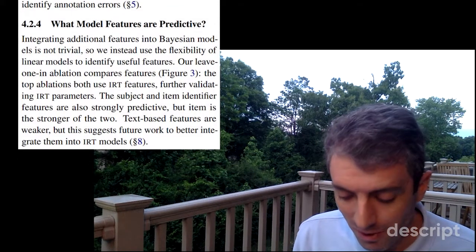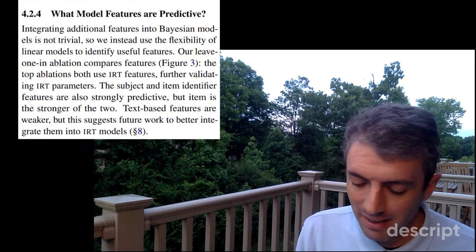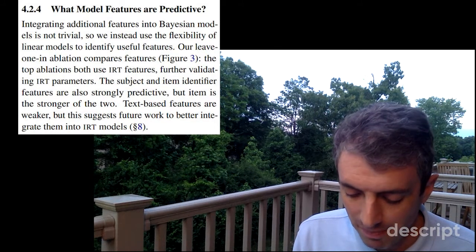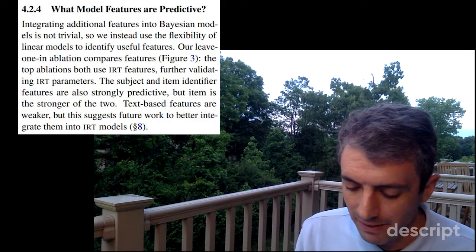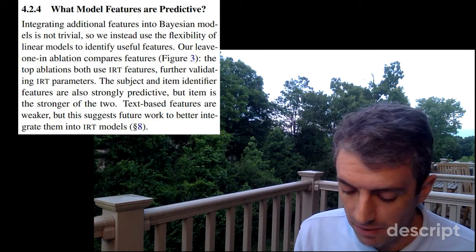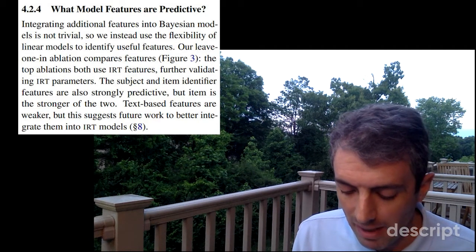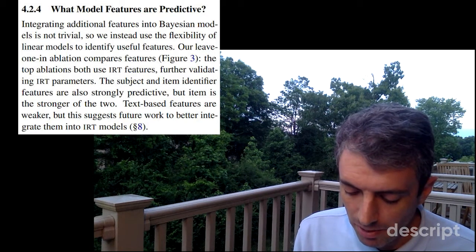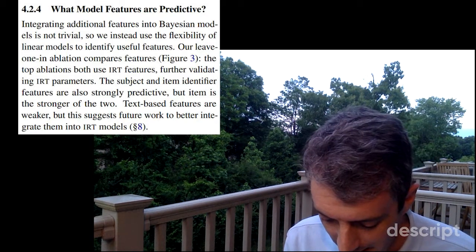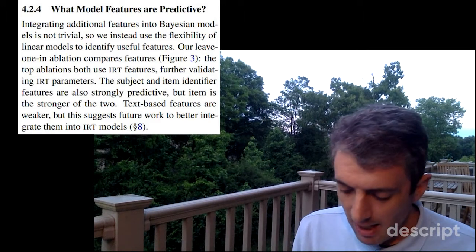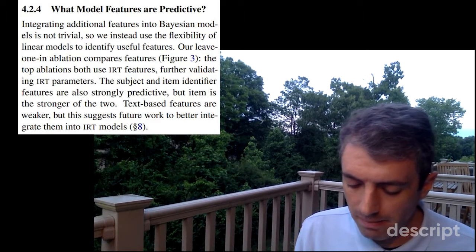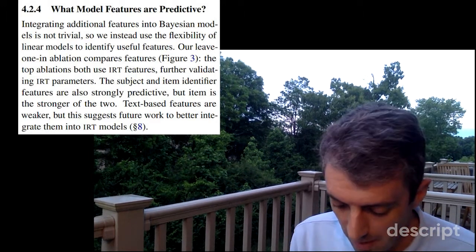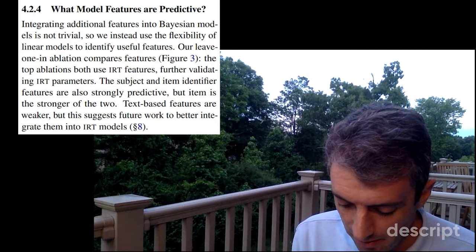Section 4.2.4, what model features are predictive? Integrating additional features into Bayesian models is not trivial, so we instead use the flexibility of linear models to identify useful features. Our leave-one-out ablation compares features. The top ablations both use IRT features, further validating IRT parameters. The subject and item identifier features are also strongly predictive, but item is the stronger of the two.